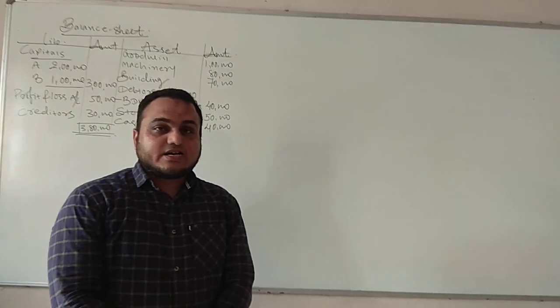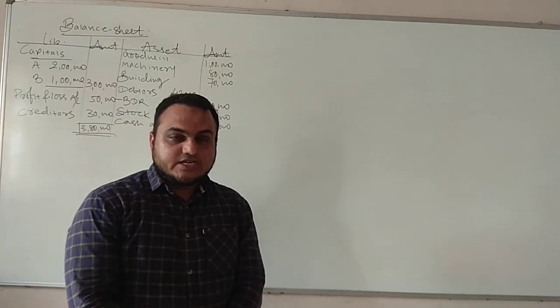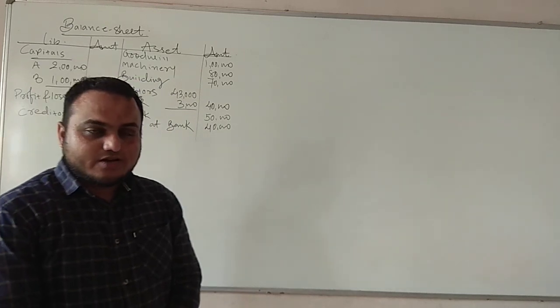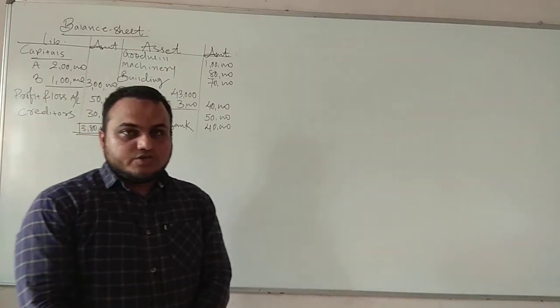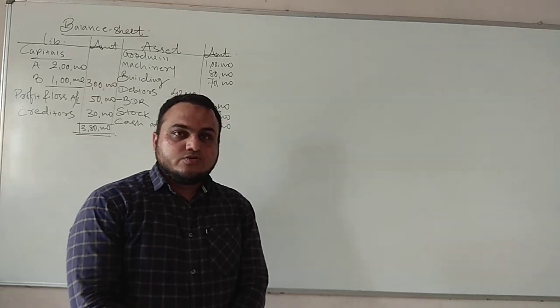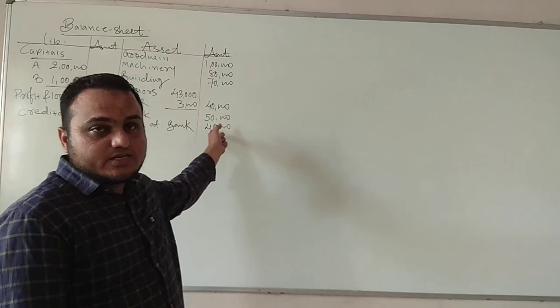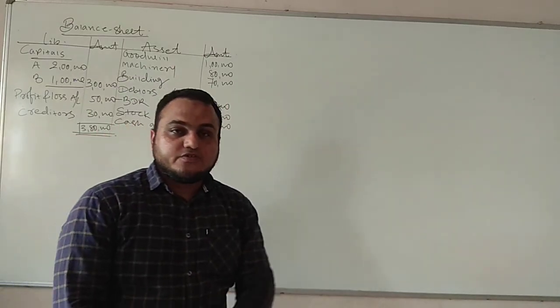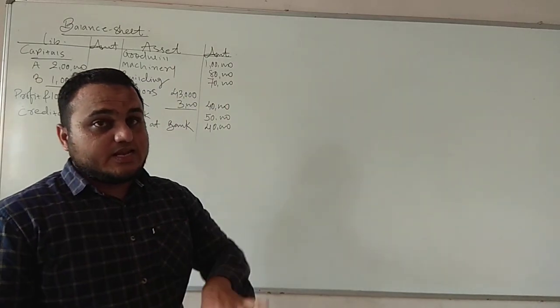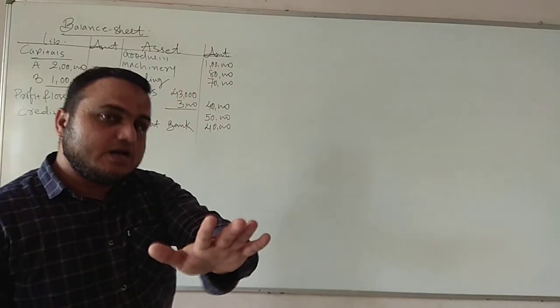Last time in accountancy we have seen the balance sheet, journal entries and revaluation account. Students, just for more practice purpose, I am going to do the same thing again today. I am going to prepare the balance sheet, which is already there, then additional information means adjustments, and then after I will write journal entries as well as revaluation account.